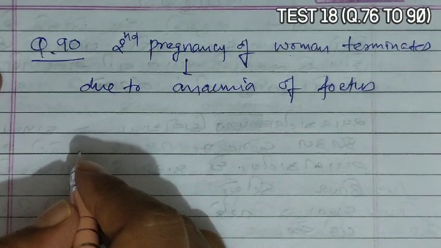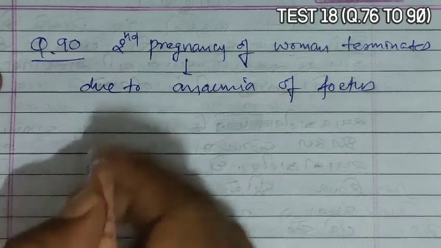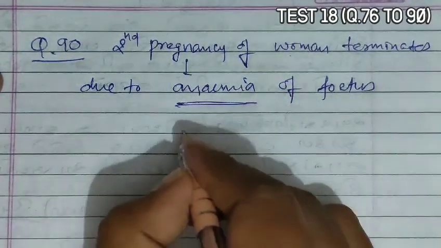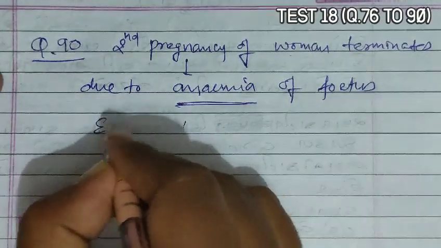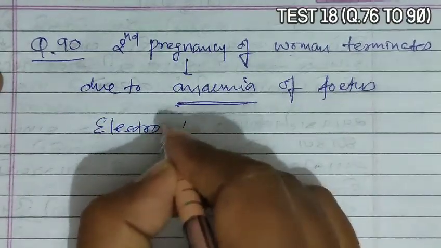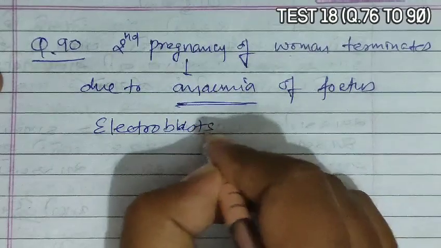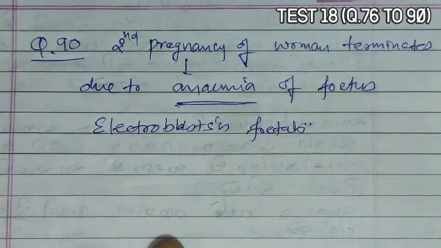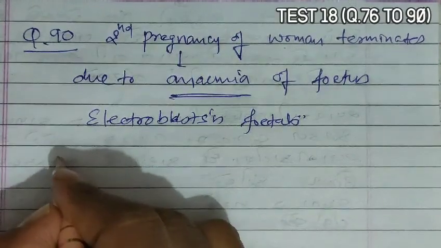She never had a blood transfusion. On the basis of this, which of the following is correct? Now, in the second pregnancy, the woman terminates due to anemia. It means erythroblastosis fetalis has occurred.